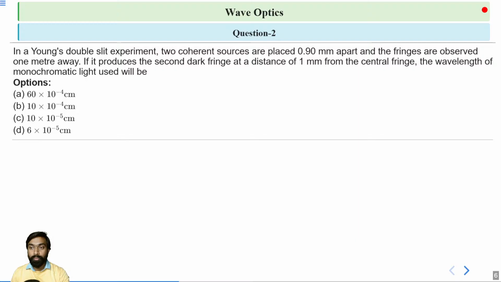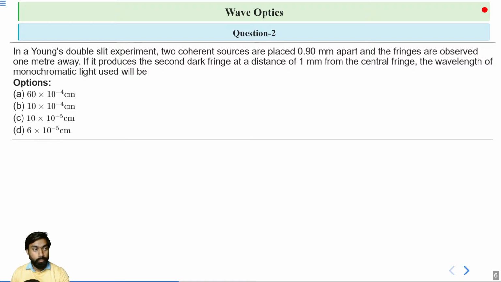So here the sources are placed 0.9 mm apart, and this is the distance between the two coherent sources, and fringes are being observed at a distance of 1 meter. If the second dark fringe is formed at a distance of 1 mm from the central fringe, this means that the second dark fringe is 1 mm away from the central fringe. Okay, so now the question is asking what the wavelength of the monochromatic light will be.